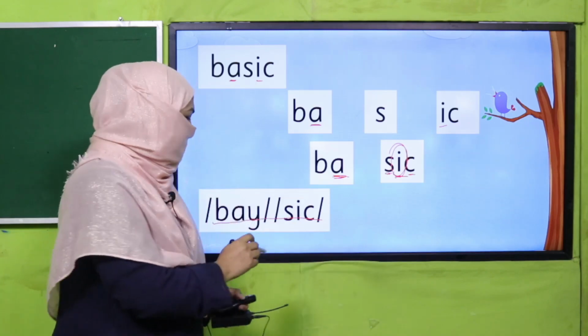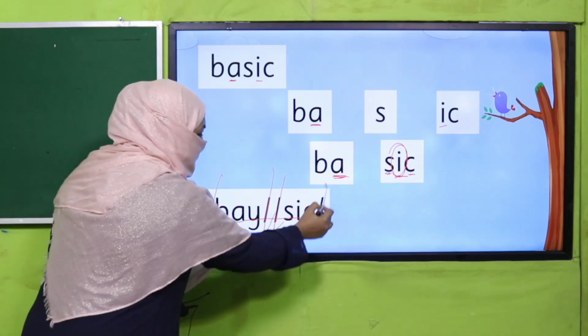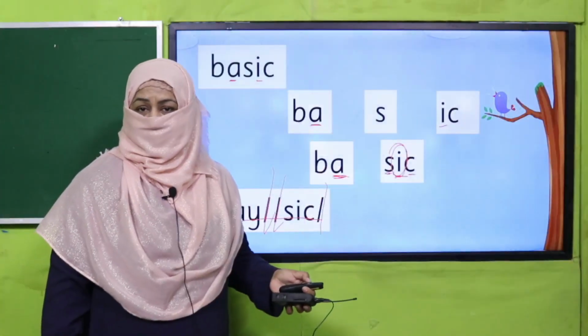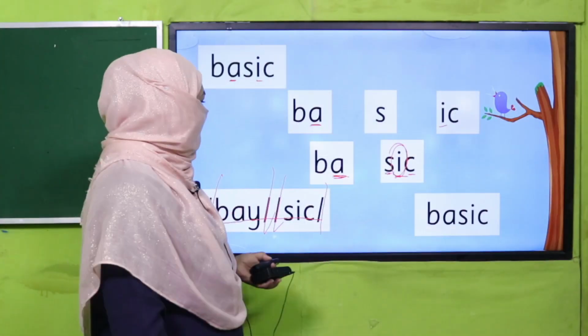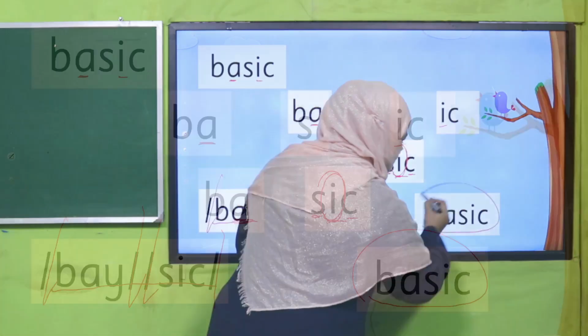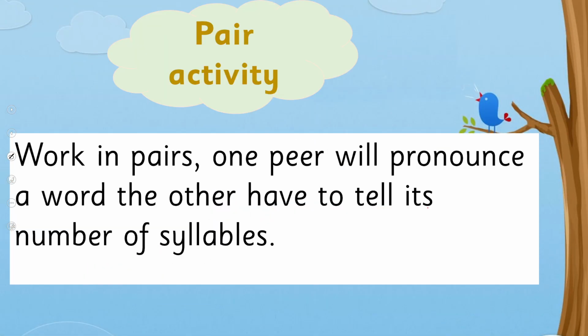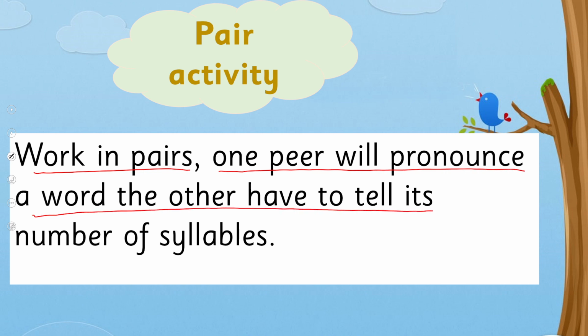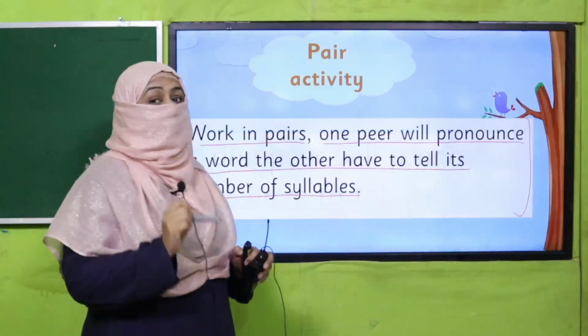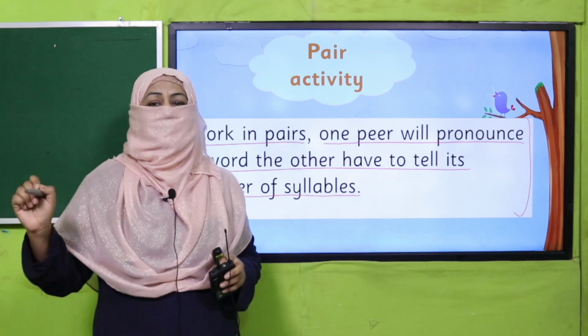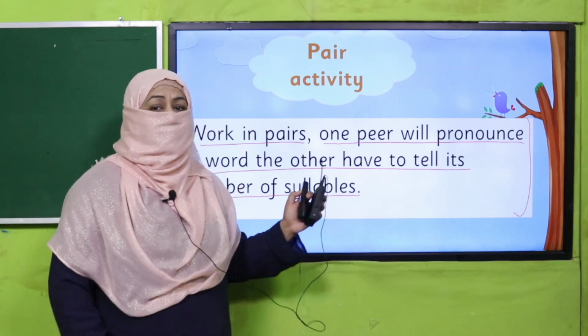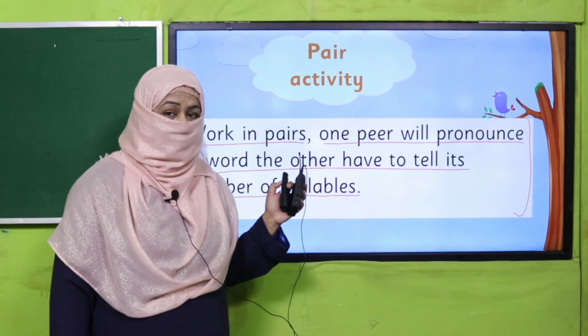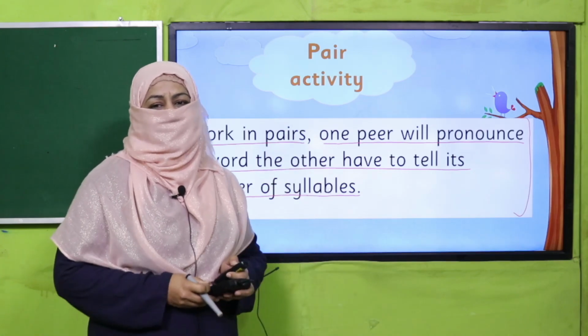Do you understand? So beta, this is how we demarcate the words for their syllables, right? Okay, let's practice it further. So let's practice it through an activity. Work in pairs. One pair will pronounce a word and the other have to tell its number of syllables, and I will suggest it's better if you write the word as well so that you can easily syllabify it. So pause the video, enjoy this activity in pairs. Every one of you is going to participate. When you are done with it, please come back.